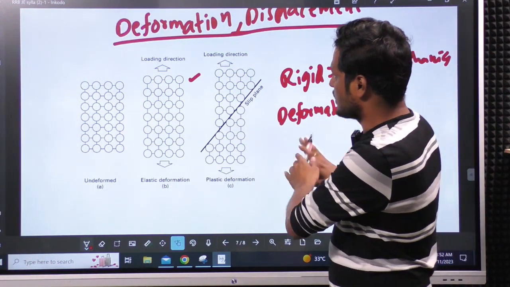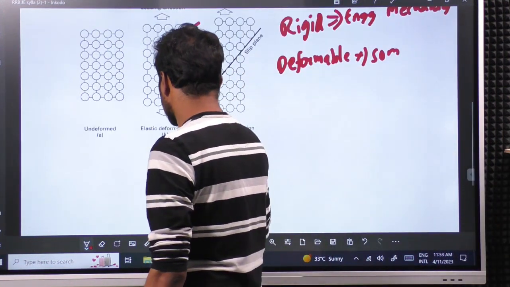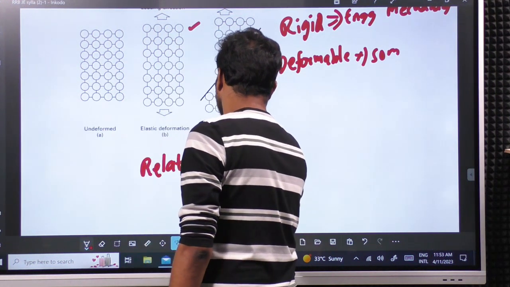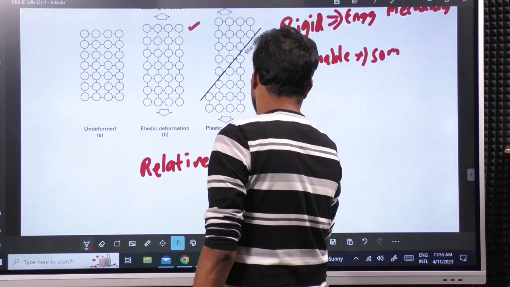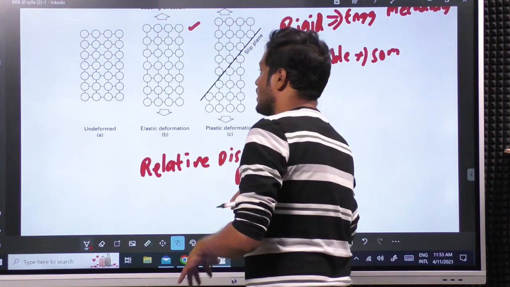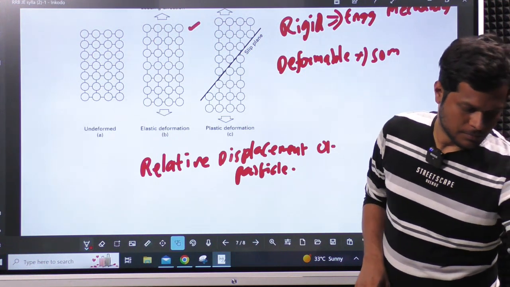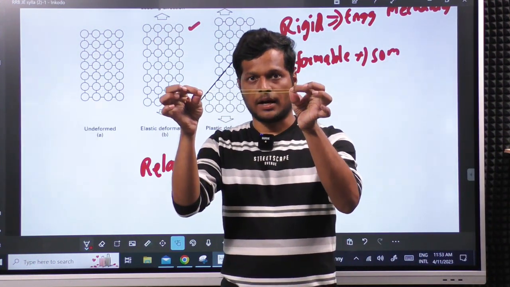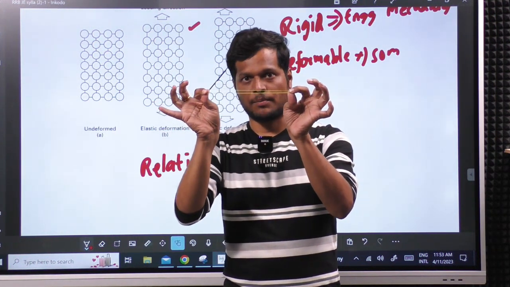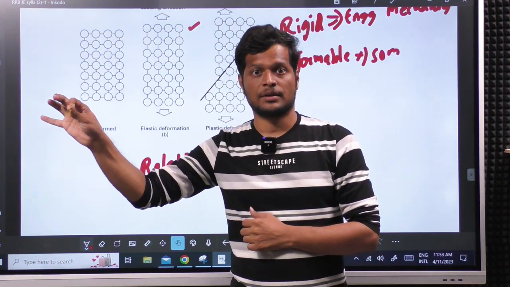Before explaining this, first let us understand the deformation concept. What is deformation? Deformation is the relative displacement of the particle, but not of the entire body. For example, if I take this small rubber band and deform it, the shape of the body is changed for sure, but the body did not displace from its position.